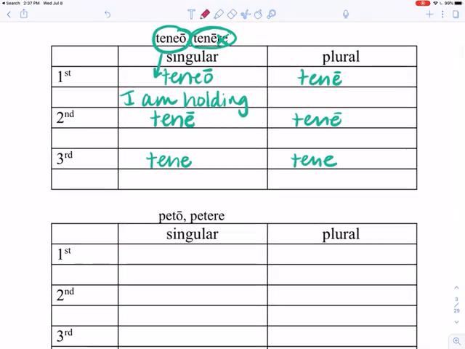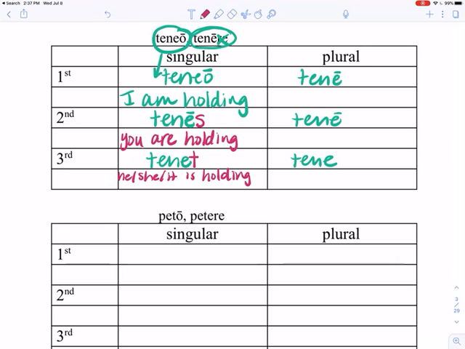So I'm going to add onto tene, I'm going to add S for second singular. And so this is going to be you are holding. Okay. Third singular is going to be tenet. And so this is going to be he, she, or it is holding. Okay.